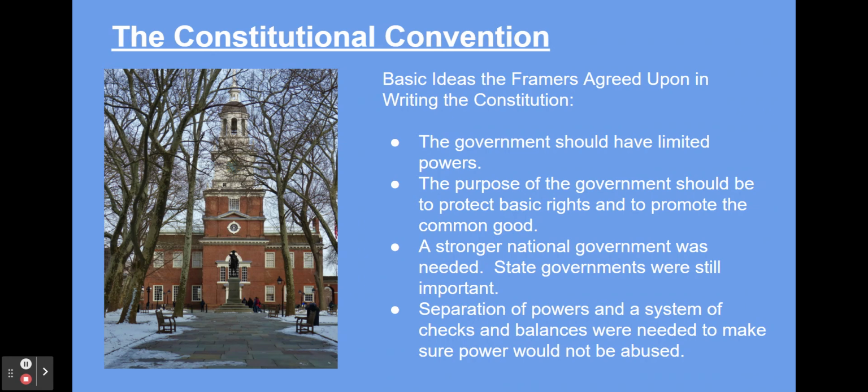When creating the new plan, there were some basic ideas the framers agreed upon. One of these basic ideas was that the government should have limited powers. Another was that the purpose of government should be to promote the common good. They also agreed that a stronger national government was needed, although state governments were still important. Finally, they agreed that a separation of powers and a system of checks and balances were needed so that power would not be abused.